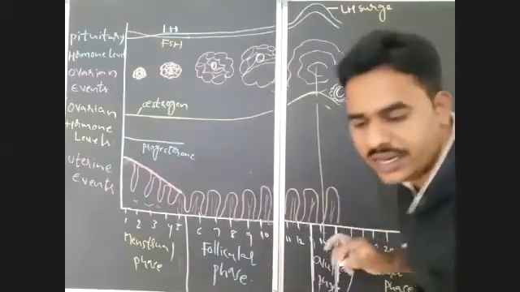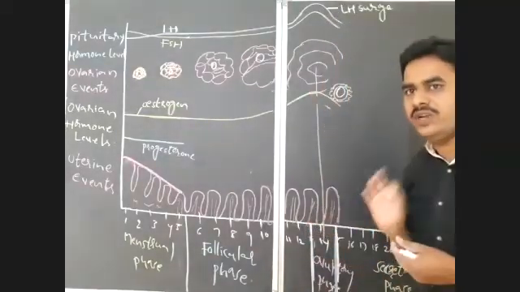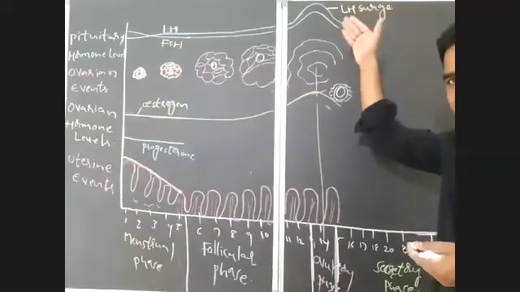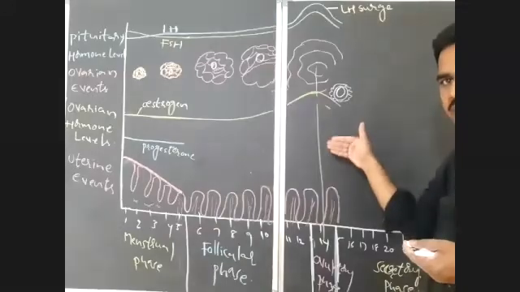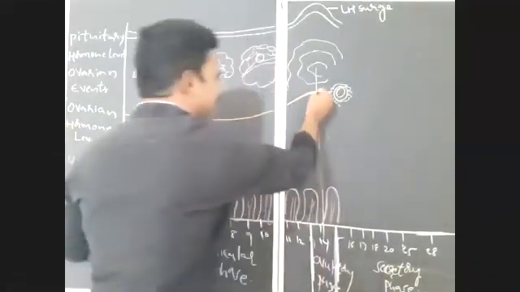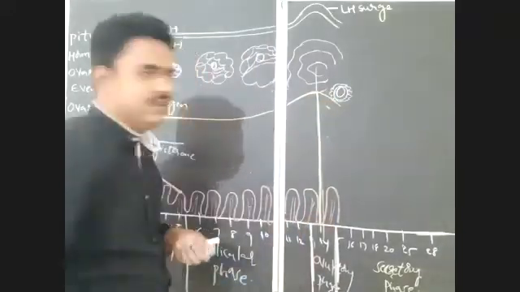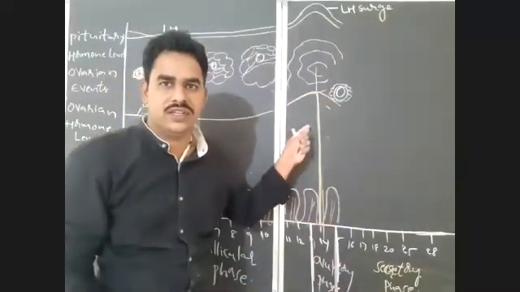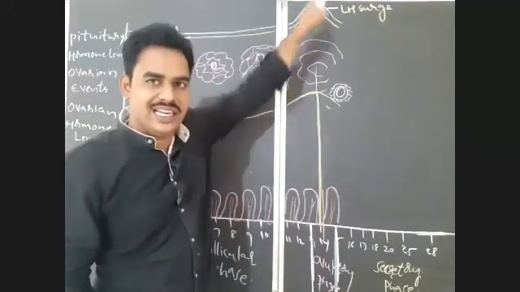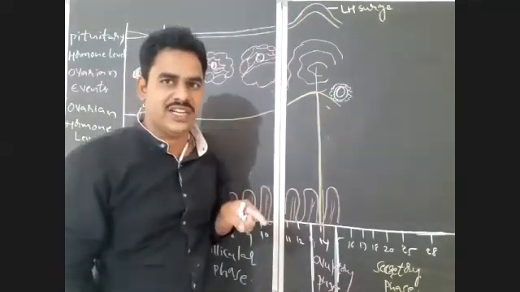So here, in the middle of the cycle, how does ovulation take place? The three hormone levels reach their maximum. FSH, LH, and estrogen levels reach their maximum in the middle of the cycle, that is the 14th day of the cycle. Whenever LH levels reach their maximum, we call that LH surge.